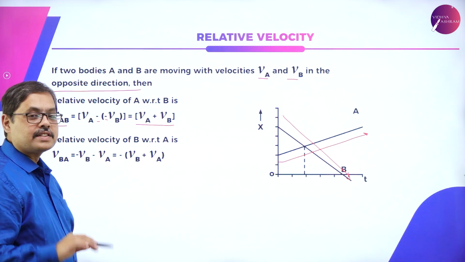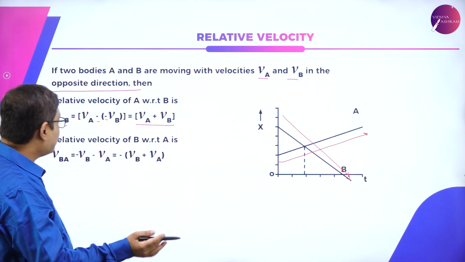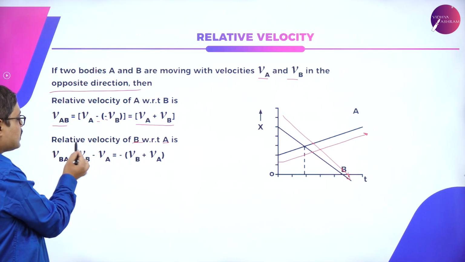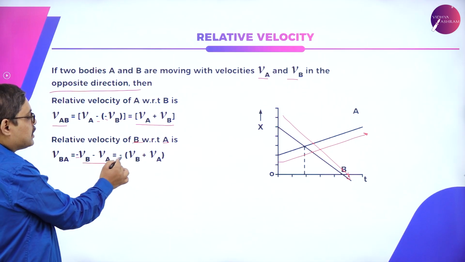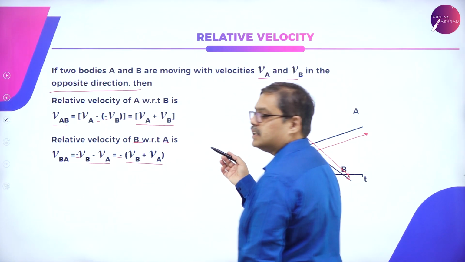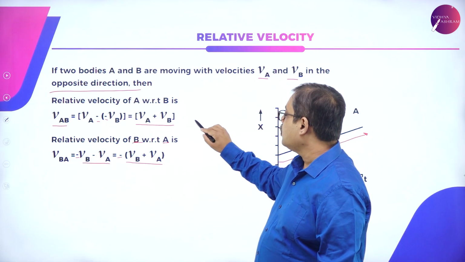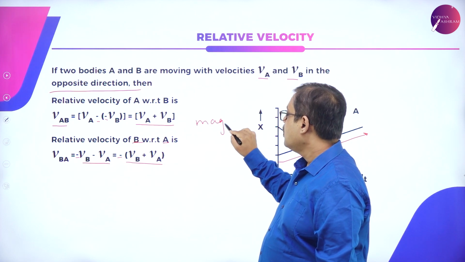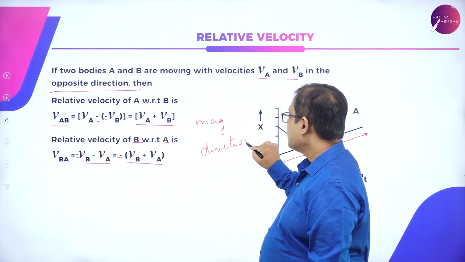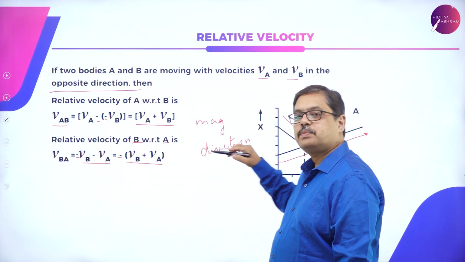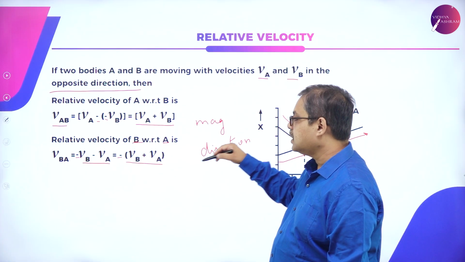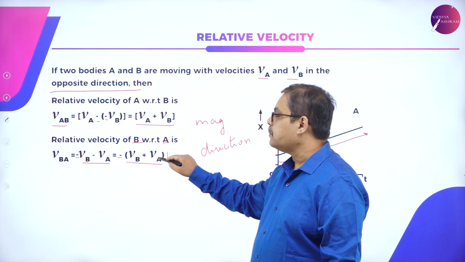Suppose I want to check what is the relative velocity of B with respect to A. B is already with a negative sign, minus VA, minus of VB plus VA, which means that the magnitude of relative velocities of both of them is the same, whereas the direction of the relative velocity changes. The relative velocity of A with respect to B will be in one direction, B with respect to A will be in the opposite direction, but their magnitude will be VB plus VA.